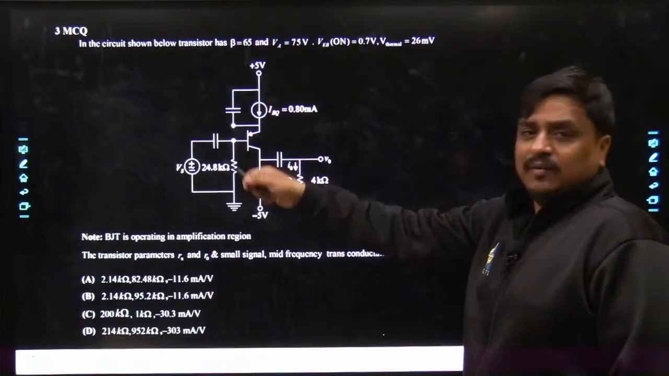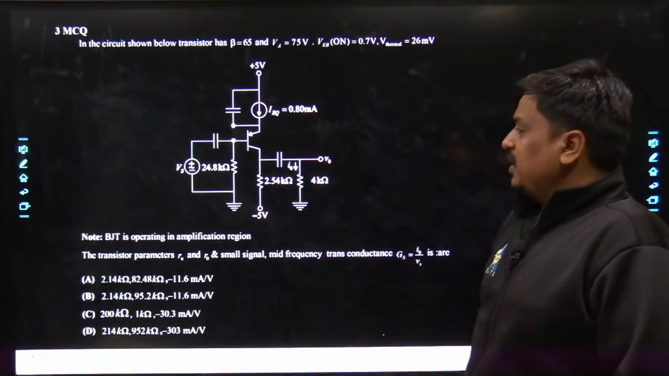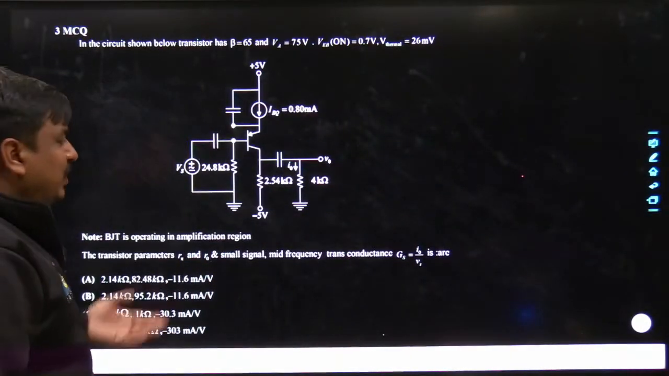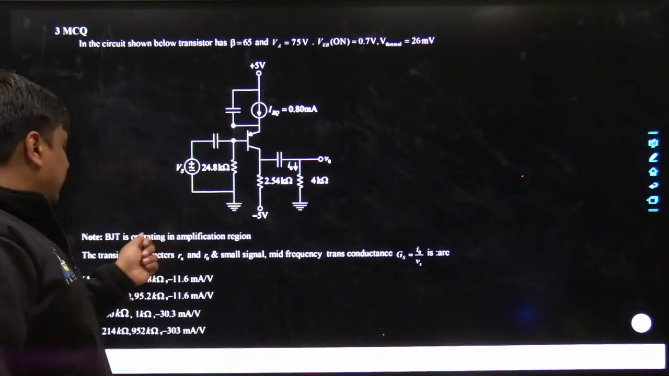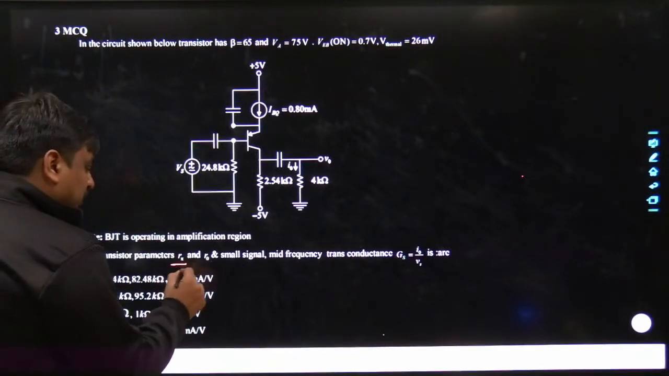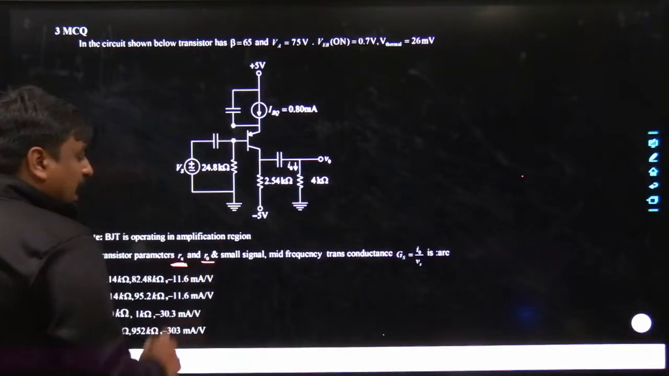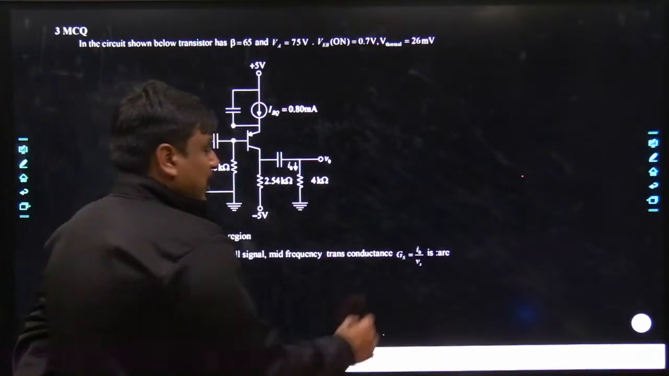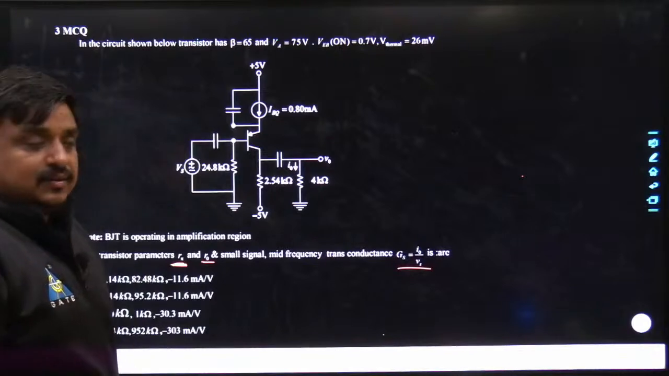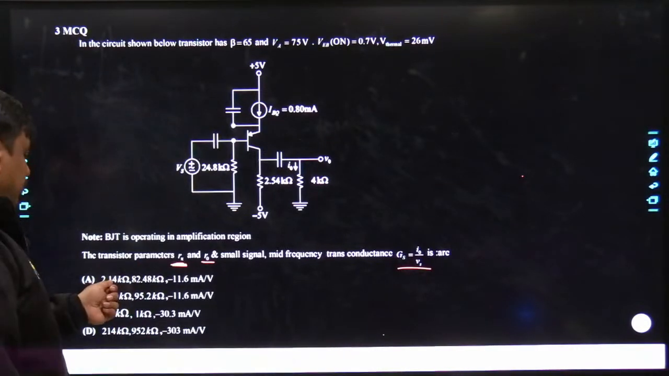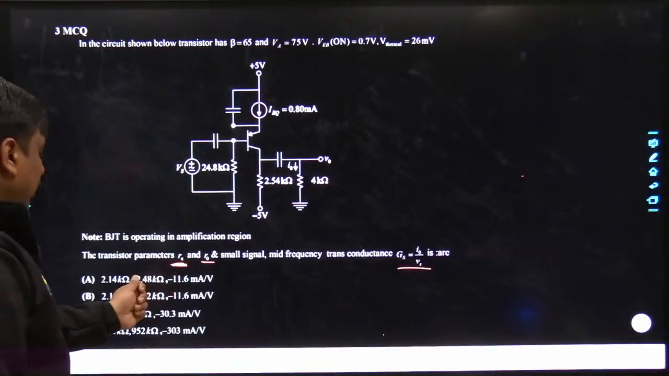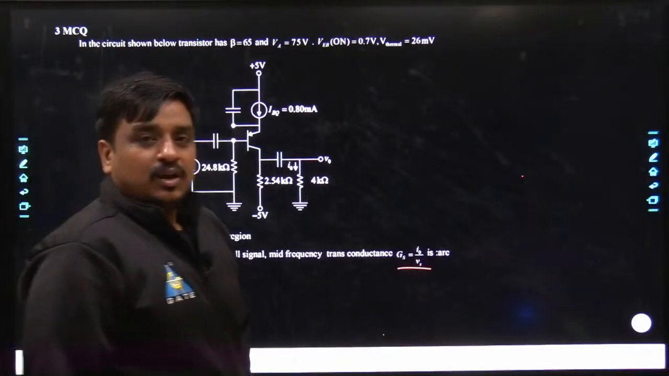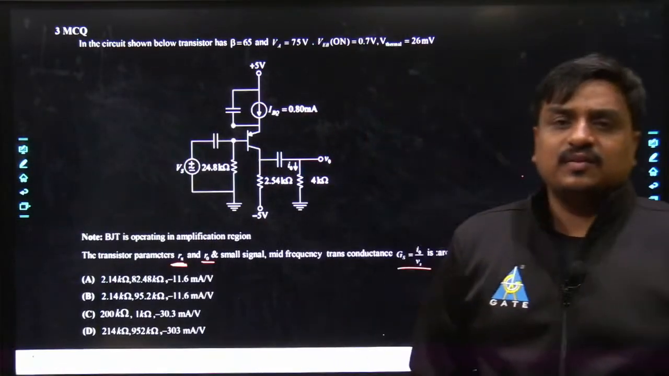Now you have been allocated a circuit which contains a PNP type of transistor. Note, BJT is operating in the amplification region, that means it's been operated in the active region. The transistor parameter R pi, which most of us must be well acquainted with, and R naught, and a small signal mid frequency transconductance gain GS is equal to I naught divided by VS. Four options were given. The first option was dedicated to R pi, the second to R naught, and the third to GS. Tell me what would be the best answer for this given problem.